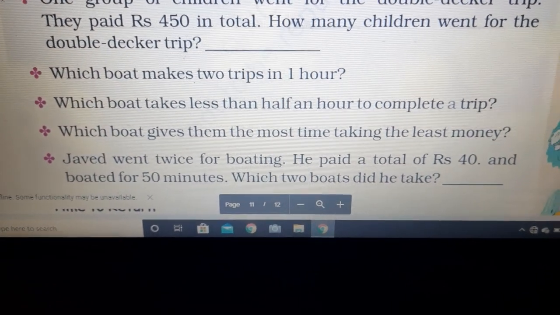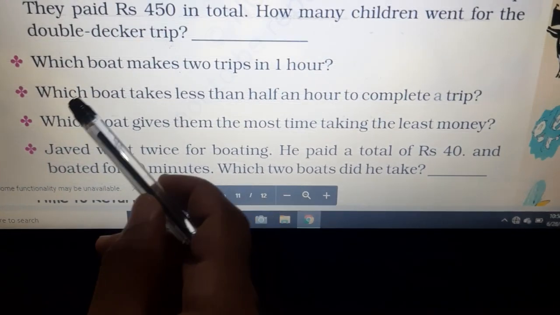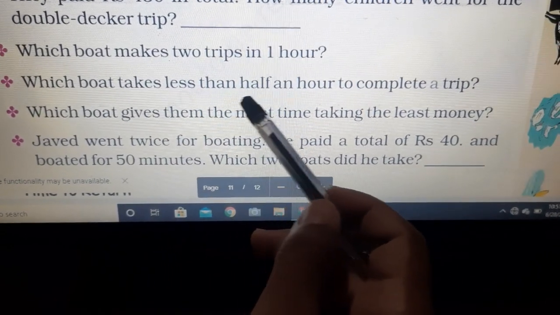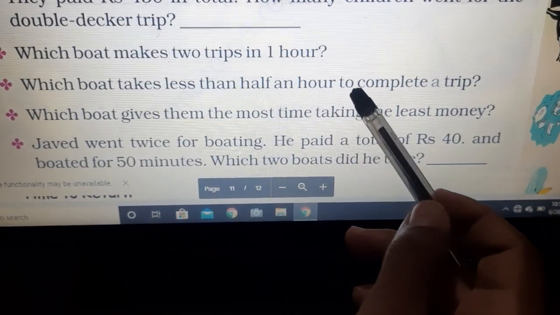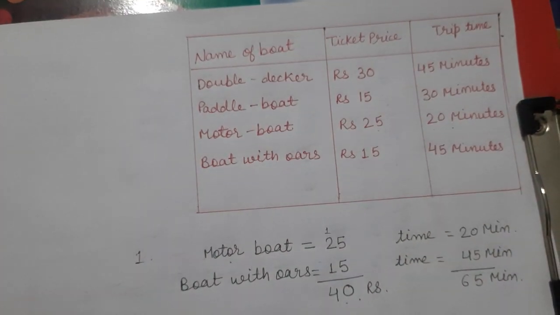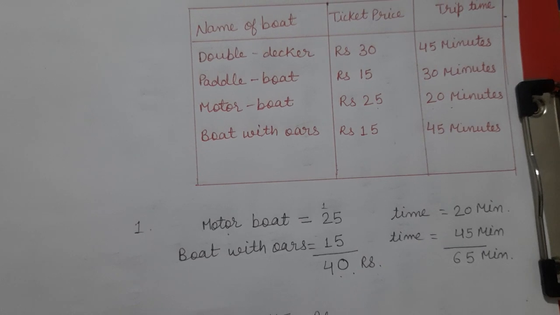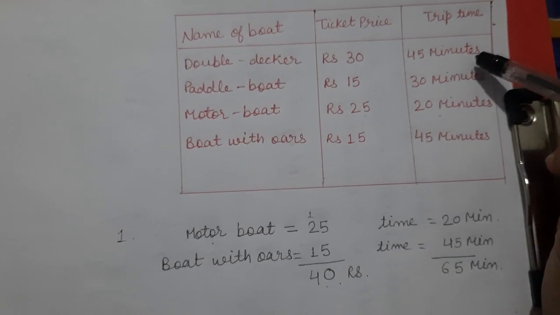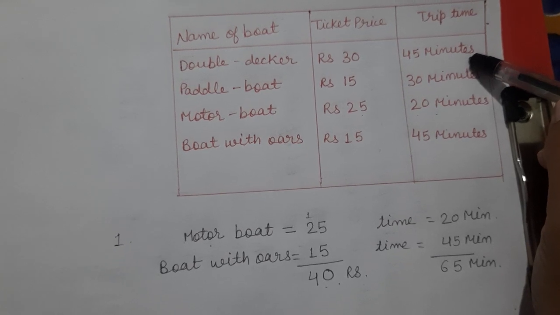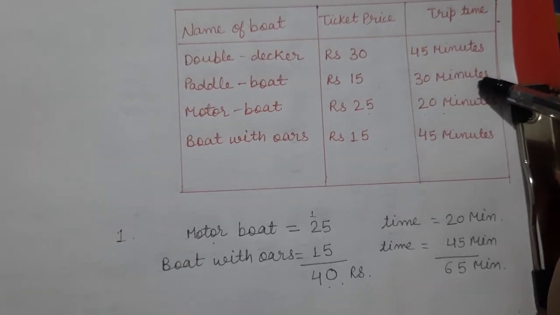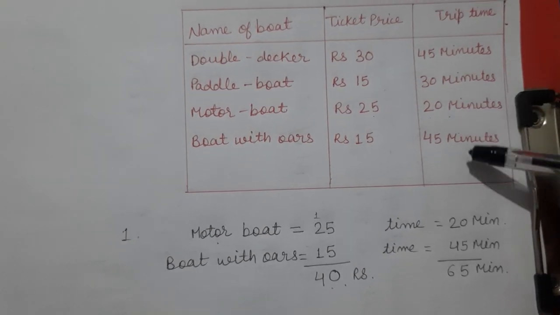Next question, which boat takes less than half an hour to complete a trip? 45 minutes is more than half an hour. 30 minutes is equal to half an hour.